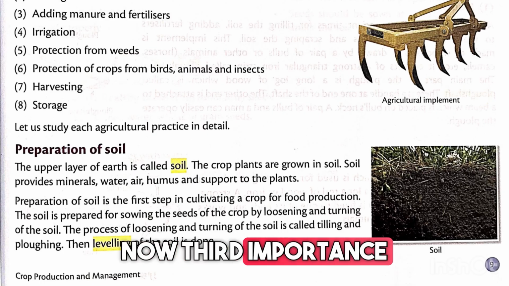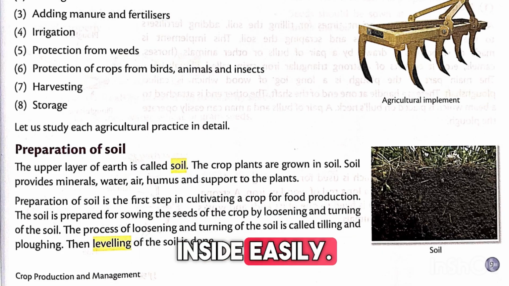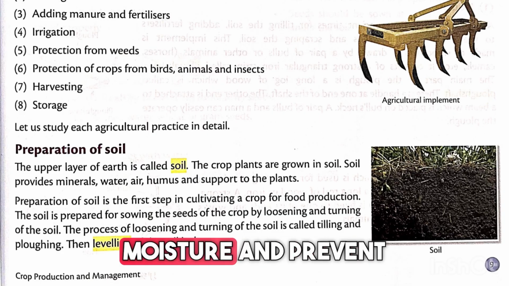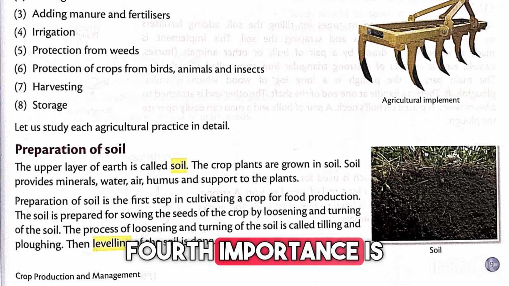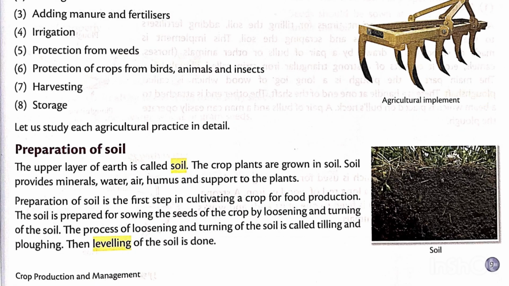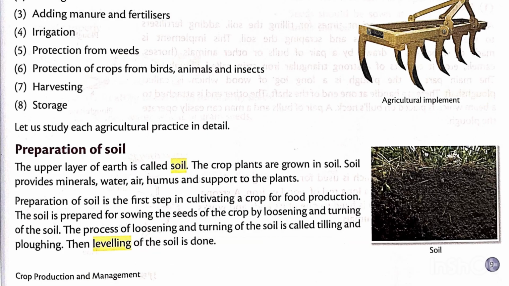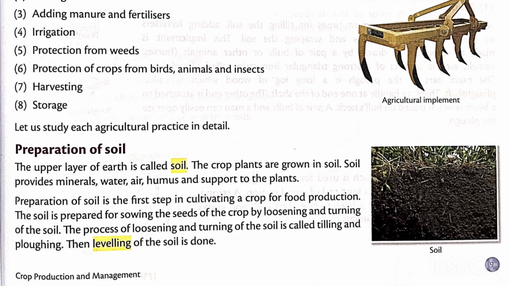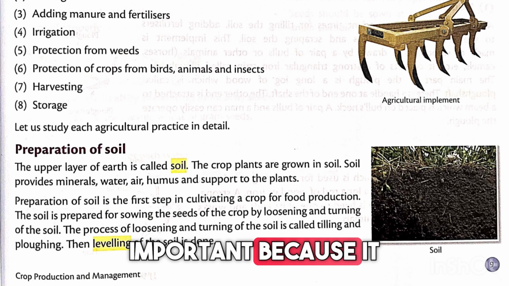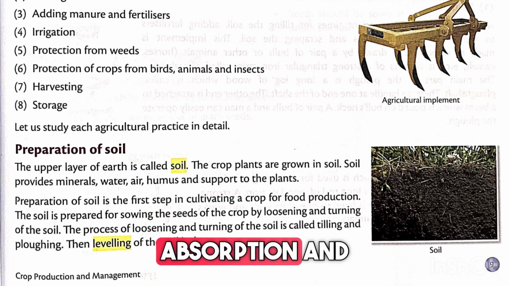Now third importance is water mixes properly. In loose soil, water goes deep inside easily, and this helps plants get proper moisture and prevent water from staying only on the surface. Fourth importance is earthworms grow easily. Now earthworms live better in loose soil. They make the soil more fertile by mixing humus and nutrients, and that's why earthworms are called friends of farmer. So students, loosening of soil is important because it helps better root growth, proper air supply, easy water absorption and